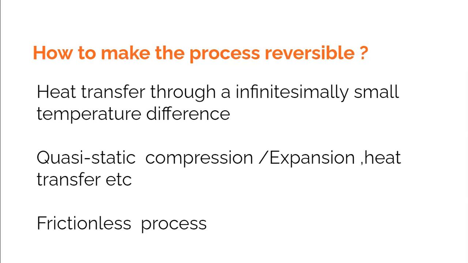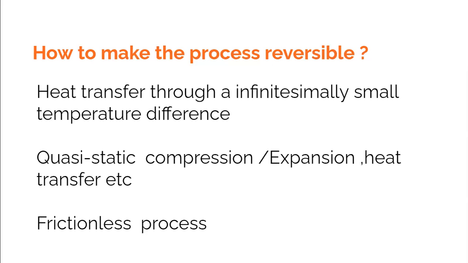So the process is in a way a quasi-static process. If you want to carry out a reversible process, then essentially that process has to be quasi-static, quasi-equilibrium or quasi-static.